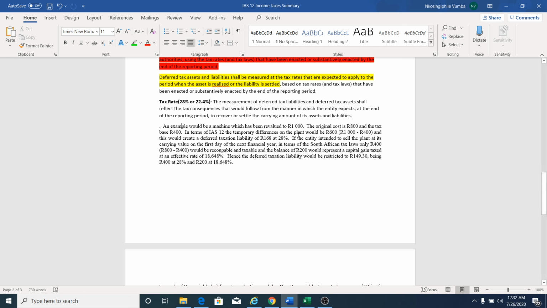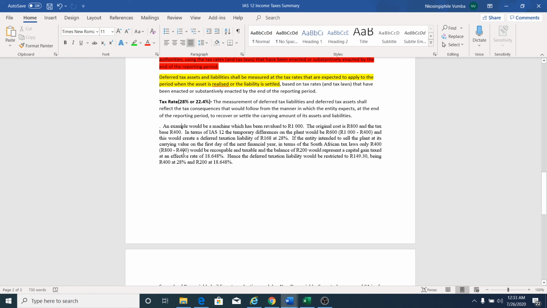Wonderful. If the entity intended to sell the plant at its current value on the first day of the next financial year, then only the 400, which is the cost and the tax value, will be recoupable, and that will apply at the 28% rate.